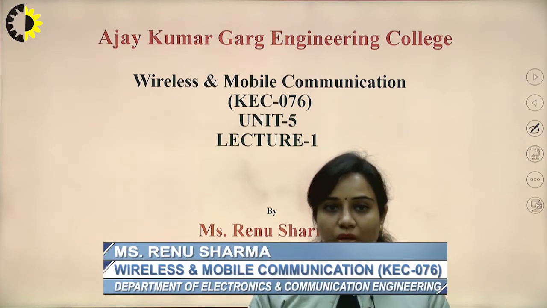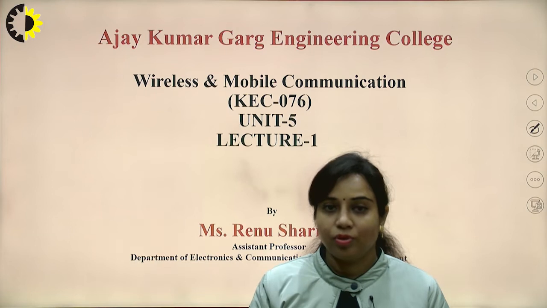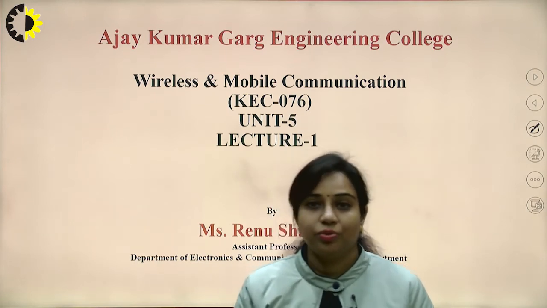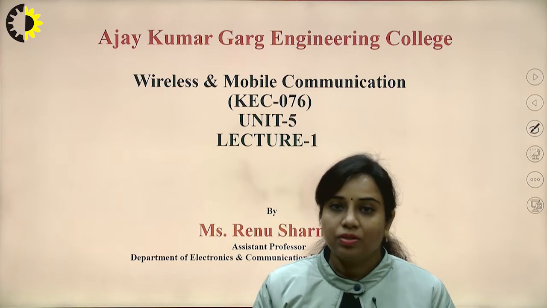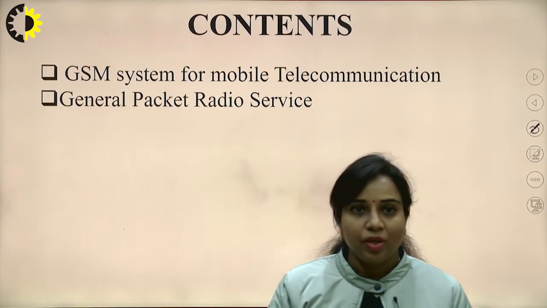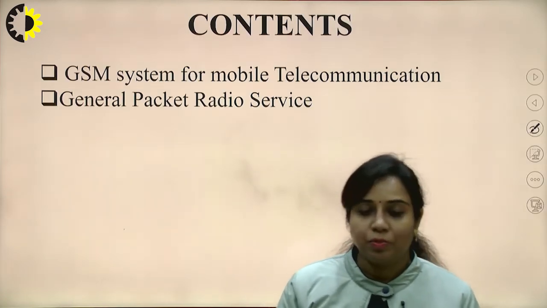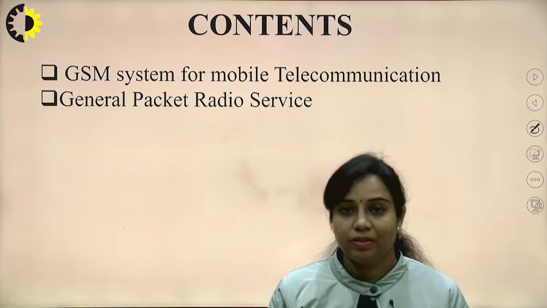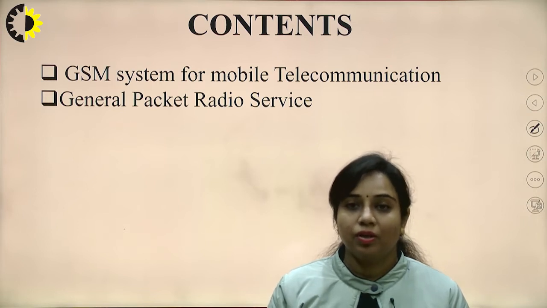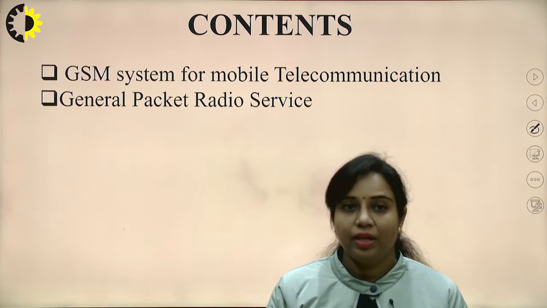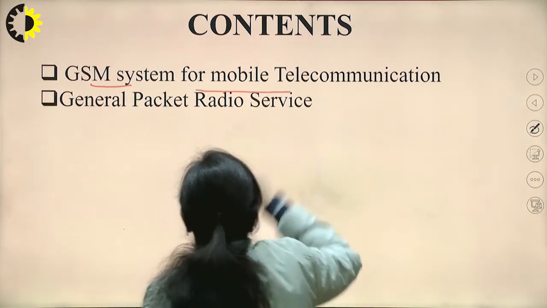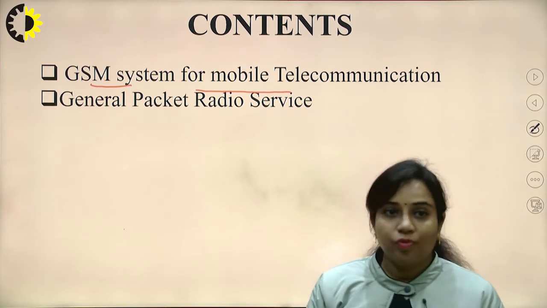Today I am going to start with the next lecture for Unit 5, that is the first lecture for Unit 5, related to GSM, that is Global System for Mobile Communication. Since we are talking about wireless communication, to provide mobile services we are using a concept or an architecture that is based on GSM.